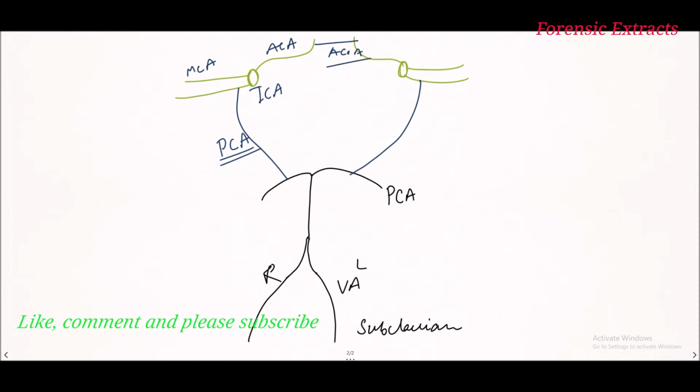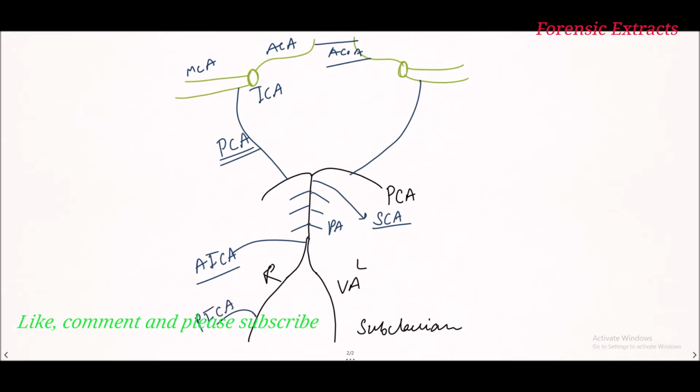Okay. So this is the circle of Willis, and it has different small branches, like the basilar artery has various pontine arteries, and one is the superior cerebellar artery, and the anteroinferior cerebellar artery. The posterior inferior cerebellar artery is a branch of the vertebral artery.